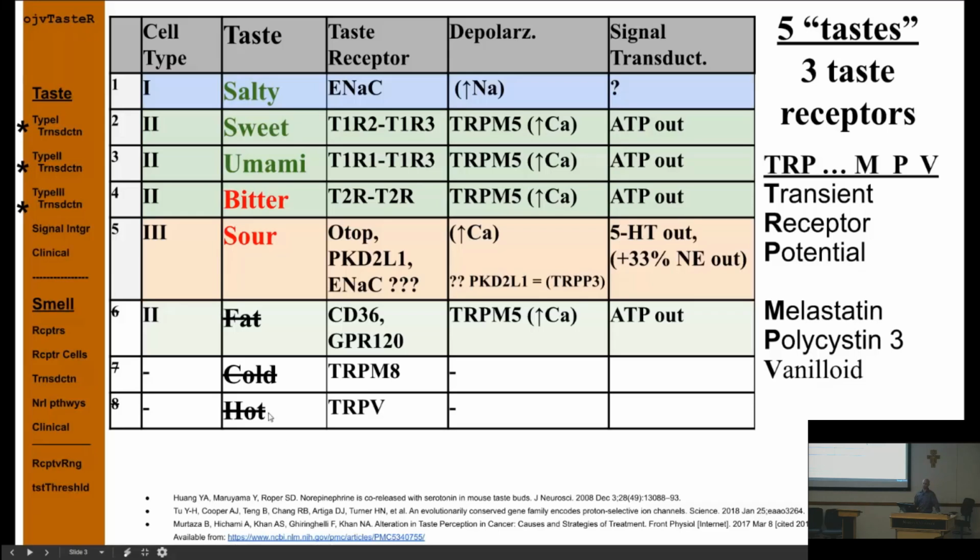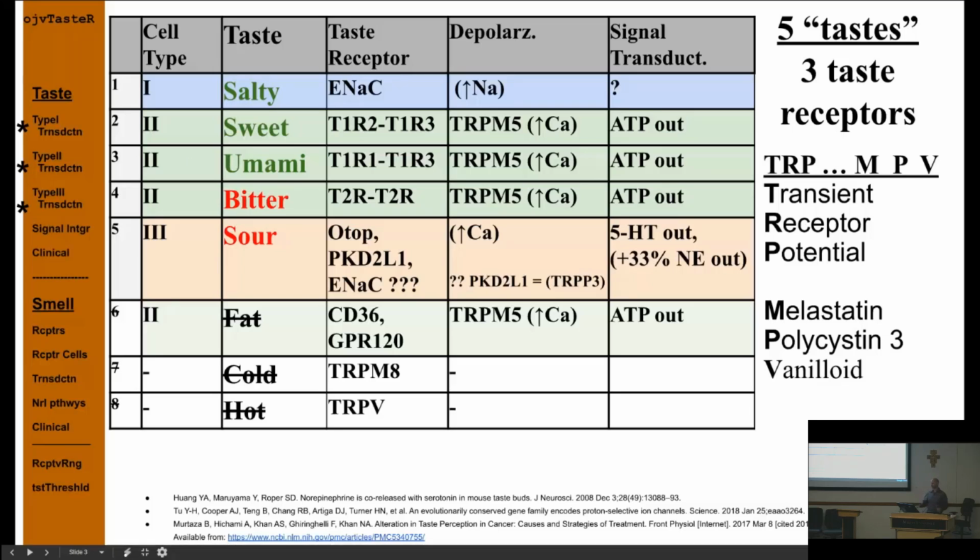I think they will in 20 years. Fat's getting even more that way. They're not worked out as well. But the take home is that the salty taste has its own cell, a type 1 cell. The sweet, umami, and bitter taste are all type 2, and each cell is one of those based on the GPCR dimer that it presents, okay?